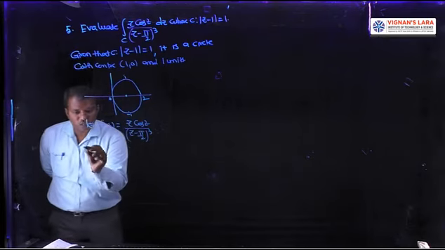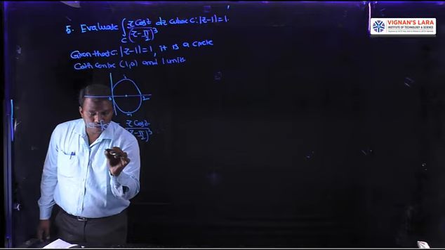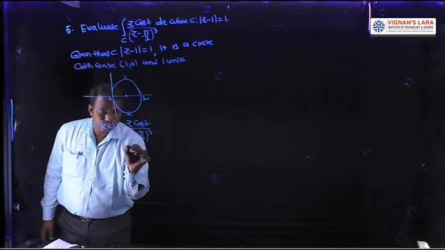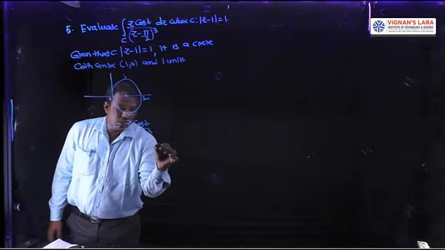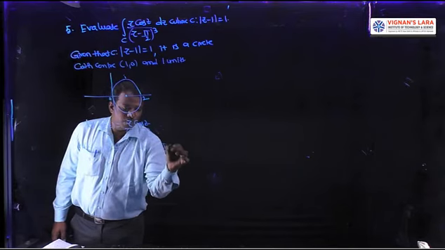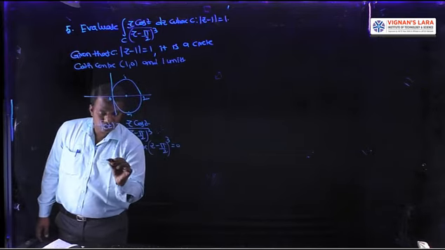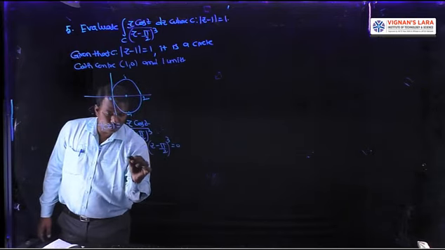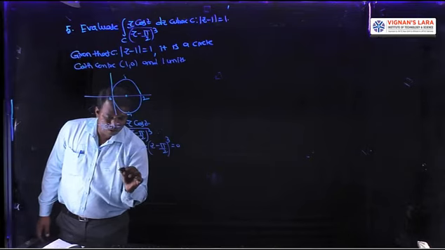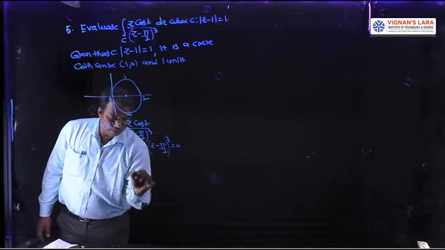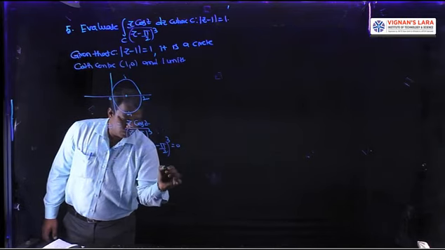Then the poles of f of z are given by (z minus pi by 2) whole cube equal to 0, which implies z minus pi by 2 equal to 0. Then z equal to pi by 2 is a pole of order 3.